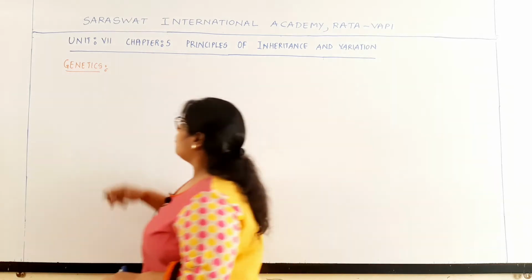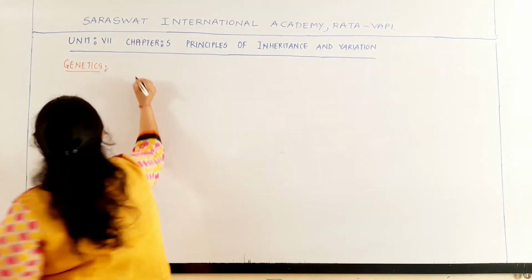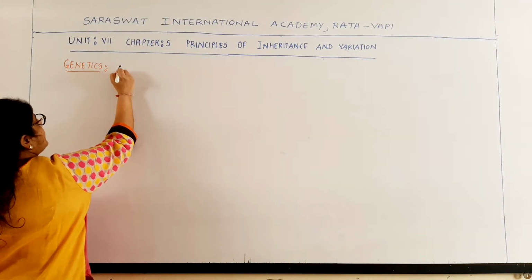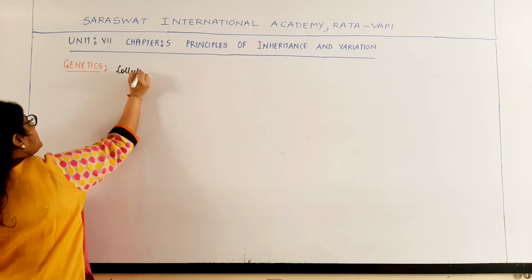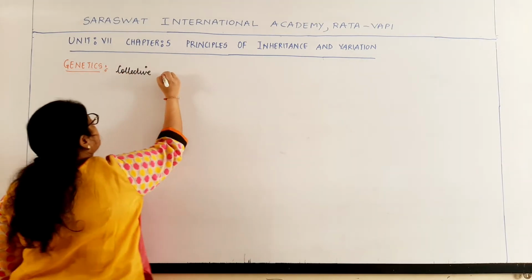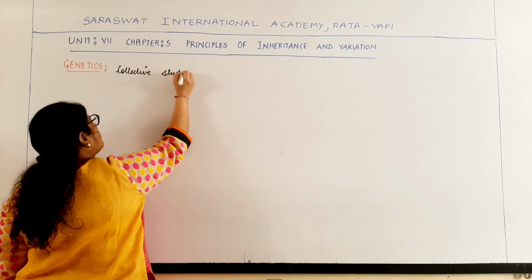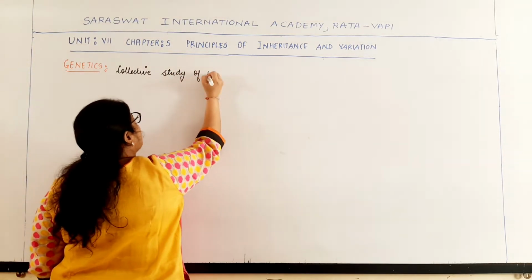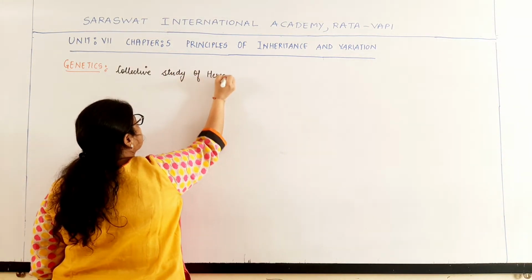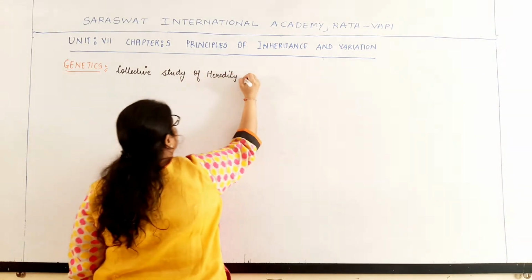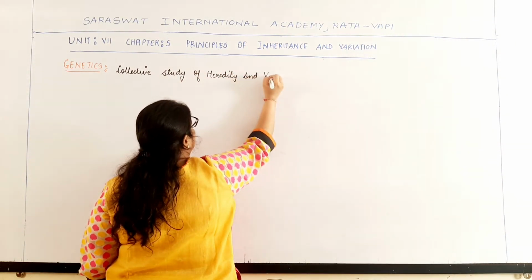So now, what do we mean by the term genetics? Basically, the term genetics means the collective study of heredity and variations.